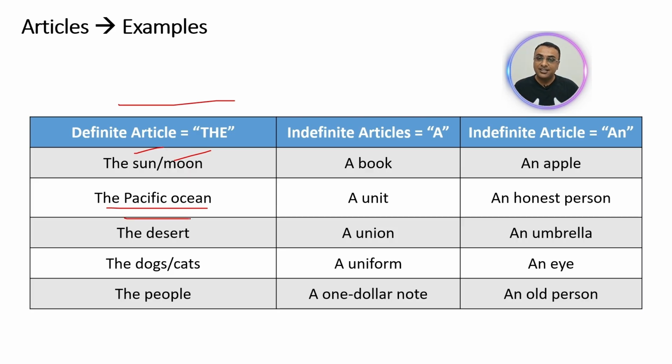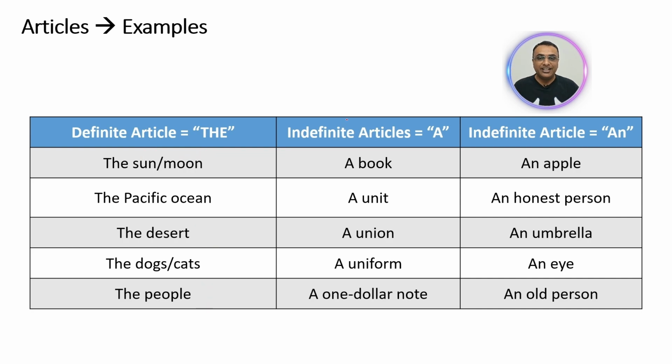The desert. Similarly, the desert or the deserts. You are referring to a particular desert or you are referring to multiple deserts. On the other hand, over here, the dogs, the cats, they are all in plural. The people. Here, people is plural. So that is why you are associating with the article the over here.